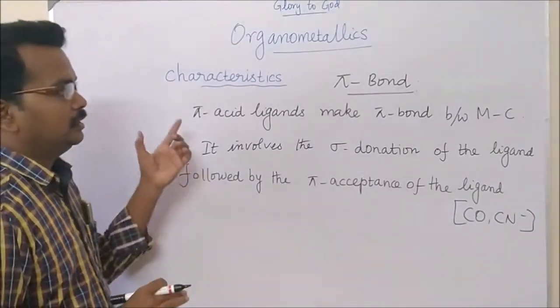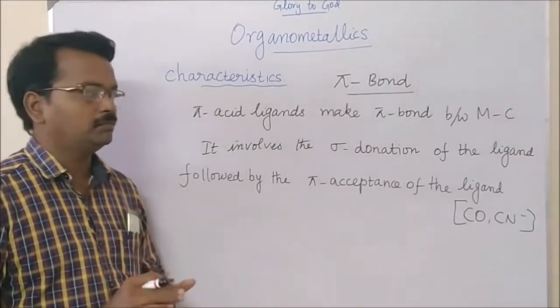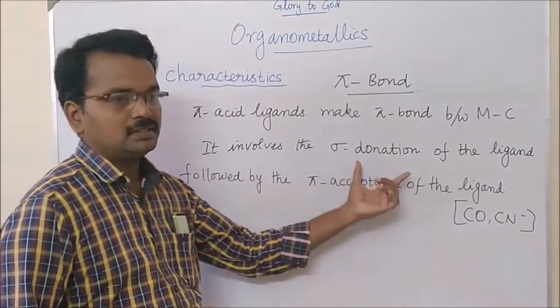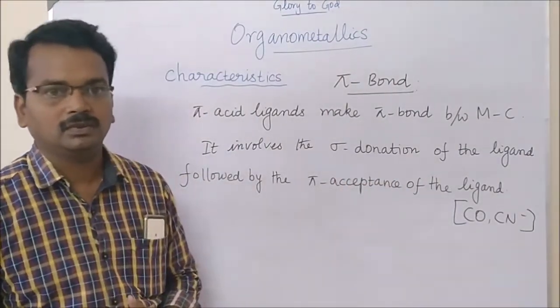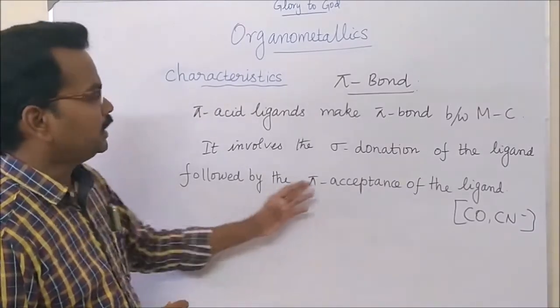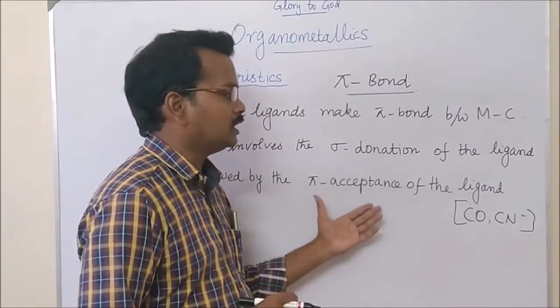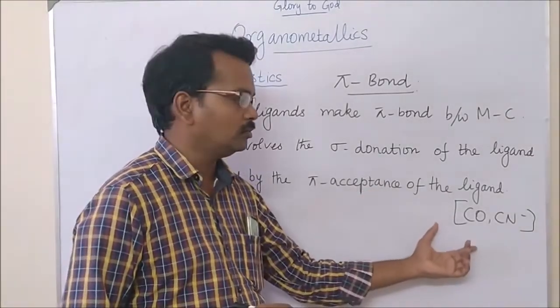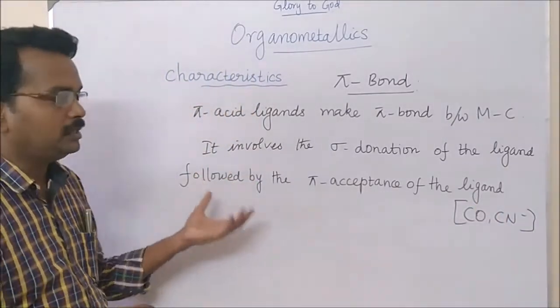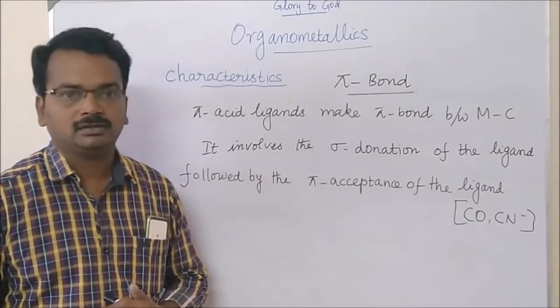The pi bond will be formed by first sigma donation. Some pi accepting ligands like carbonyl and cyanide have empty anti-bonding orbitals.